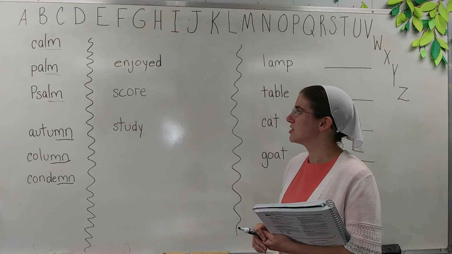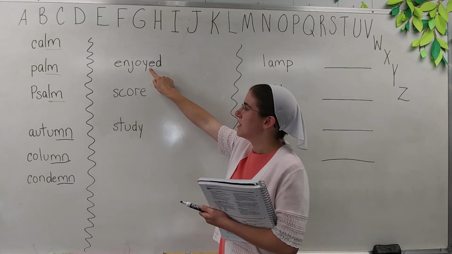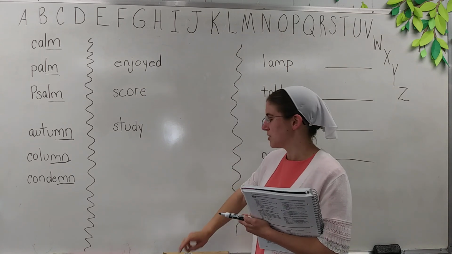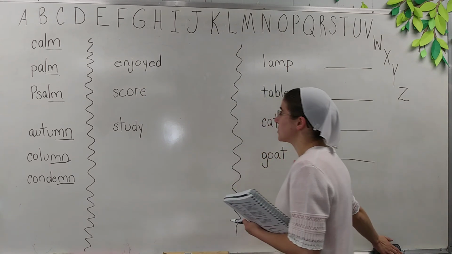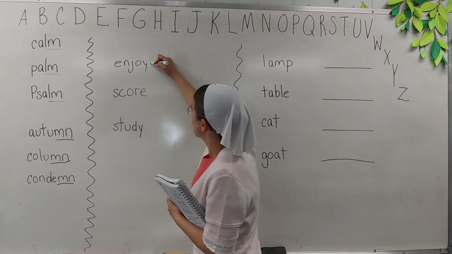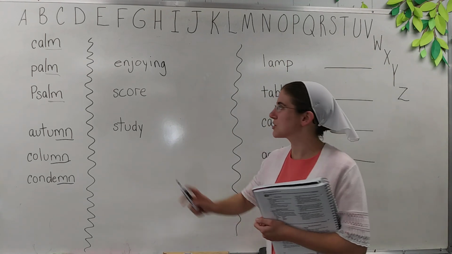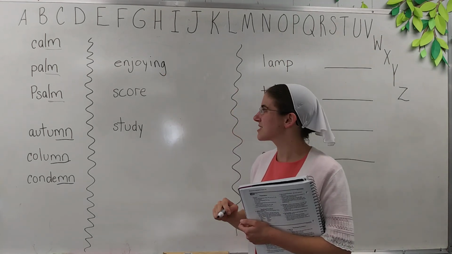So there, all we have to do is add ed. We don't have to change enjoy. We don't have to change anything because it just ends with a vowel and a y. So we don't have to change our y. We could also write enjoying. Same way. We don't have to change the root word. We just add the suffix.